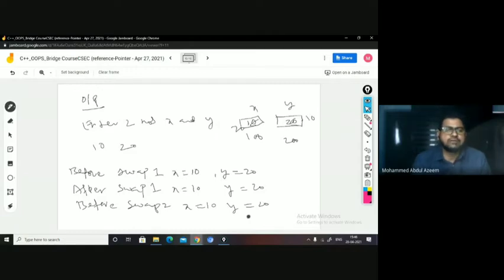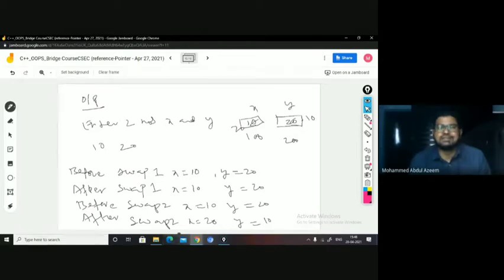So now after swap2, what is the x value? 20 and the y value is 10. Yes, sir. So you can see the swapping is done with call by address. Yes or no? Before swap2, it was 10 and 20 in x and y. But after swap2, x equal to 20, y equal to 10 means the swapping is done. Interchanging is done. Yes or no?